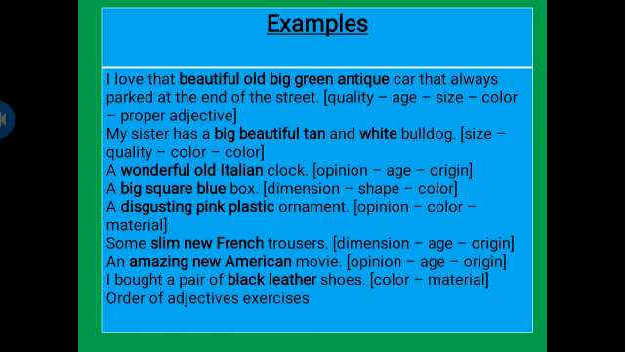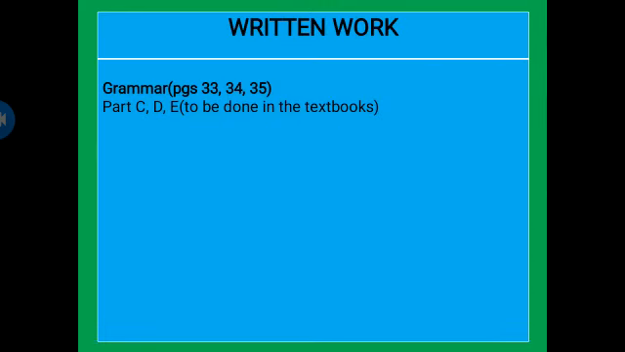This is the order of the adjectives, and the exercise is given on page numbers 33, 34, and 35. Parts C, D, and E you will have to do in the textbook. This is given in your book of English A.